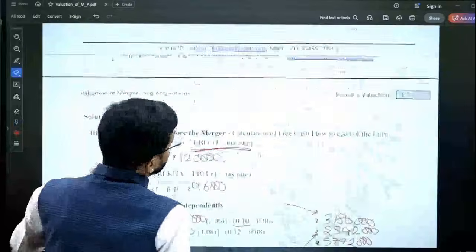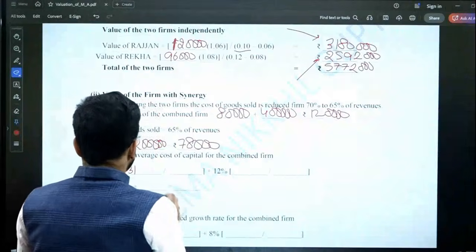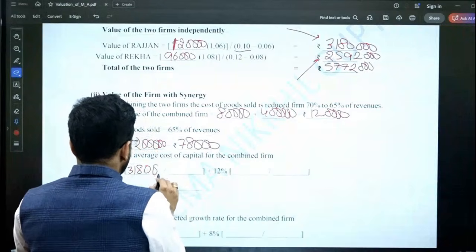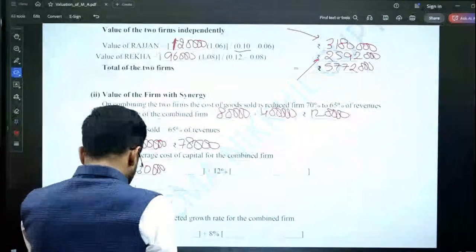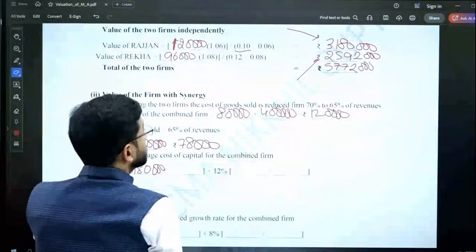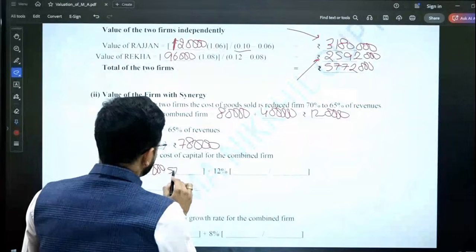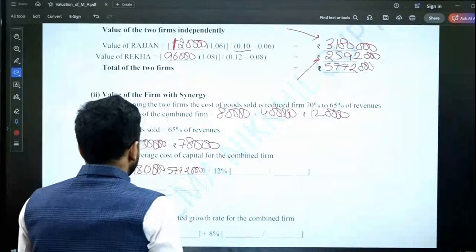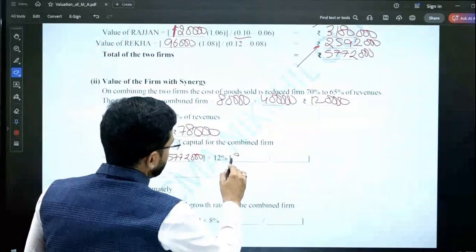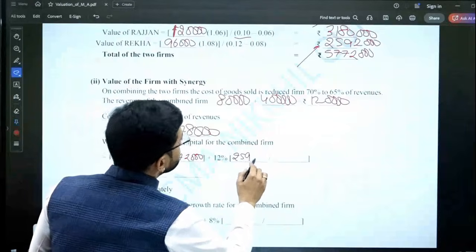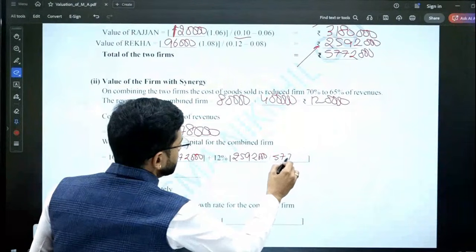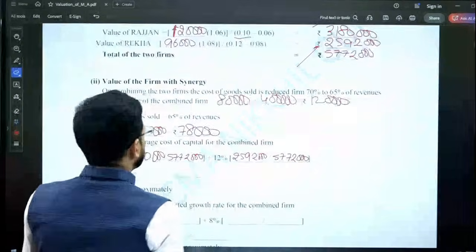So 10% is of Rajan. So 10% multiplied by 31,80,000 divided by 57,72,000, and 12% multiplied by 25,92,000 divided by 57,72,000.